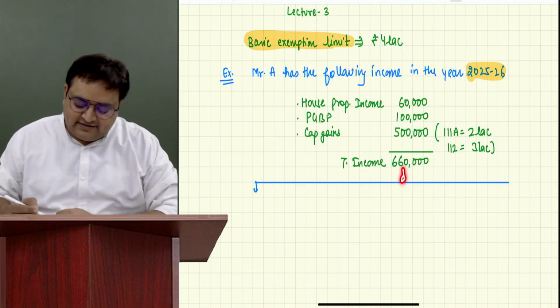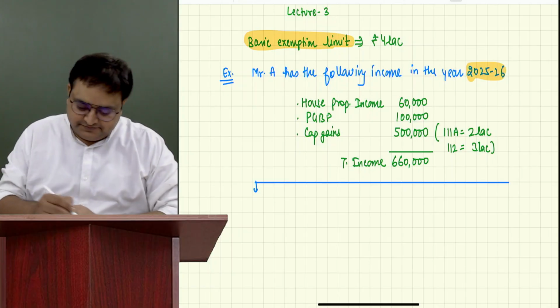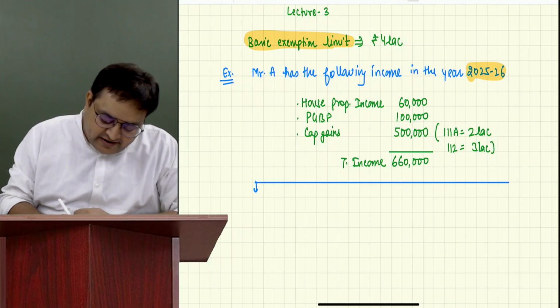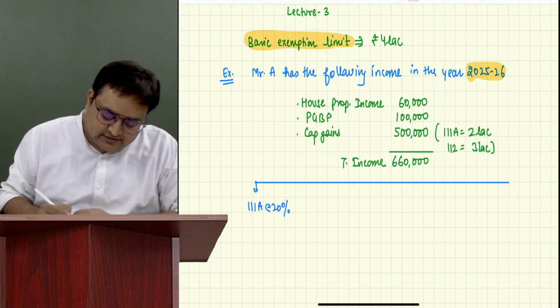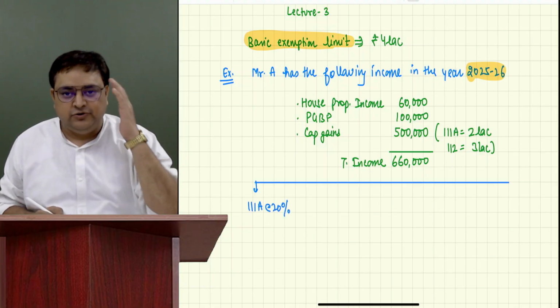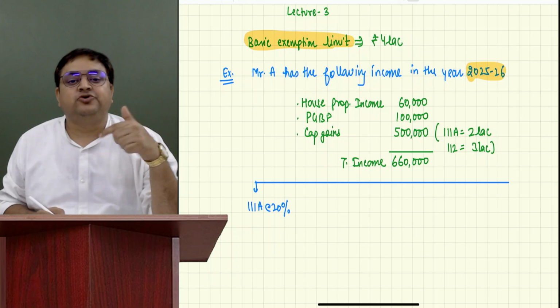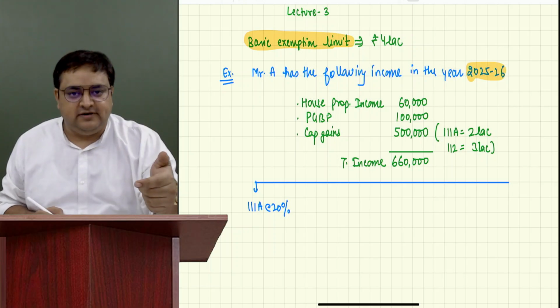Okay, so 6,60,000 is the total income. First we will write 111A, taxable at a rate of 20%. What is 111A? You should remember it. 111A is short-term capital gain on equity shares.